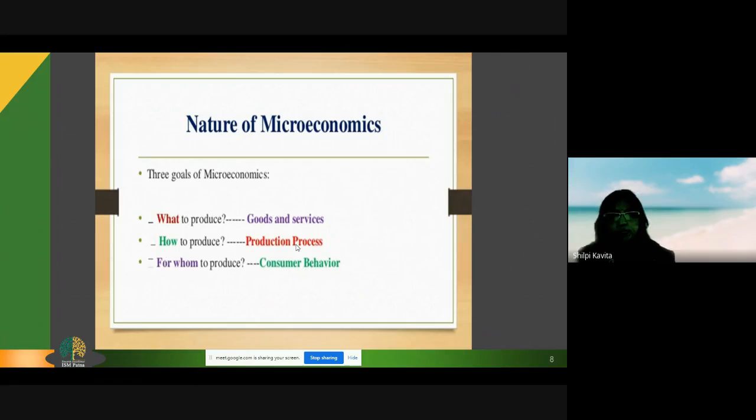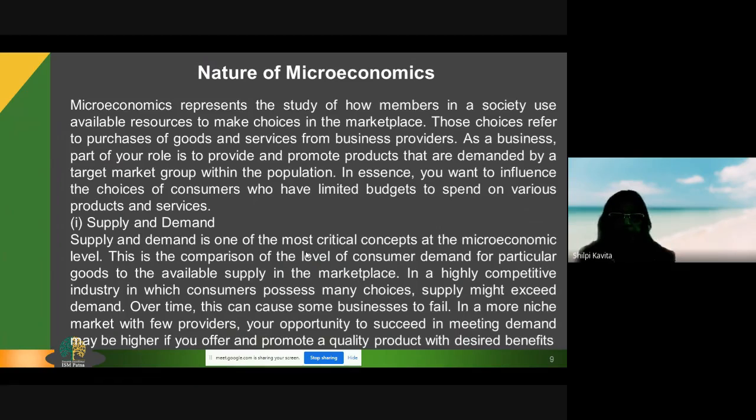The basic questions of microeconomics are what to produce, which is related to goods and services; how to produce, the production process; and for whom to produce, that is the consumer. How consumers behave in different market structures, how producers behave in different market structures, and how goods and services are produced and consumed are the three goals of microeconomics. When we talk about the nature of microeconomics, it is a study in which every member of a society has a choice in the marketplace.